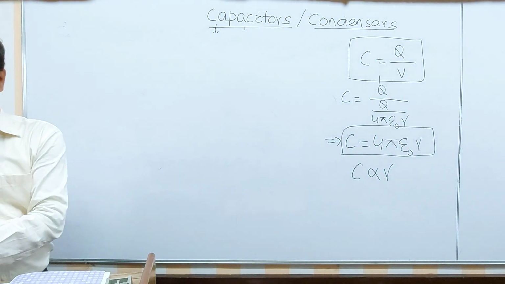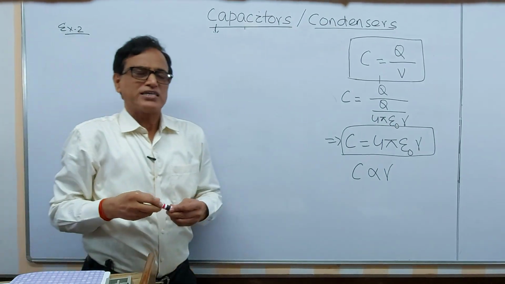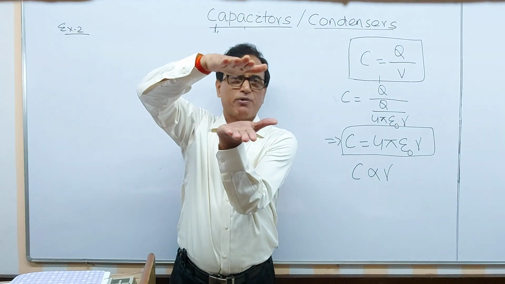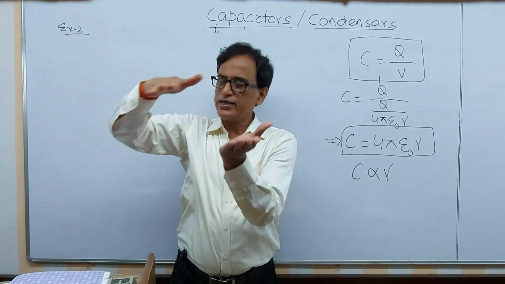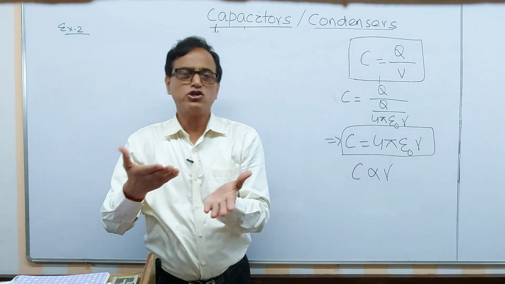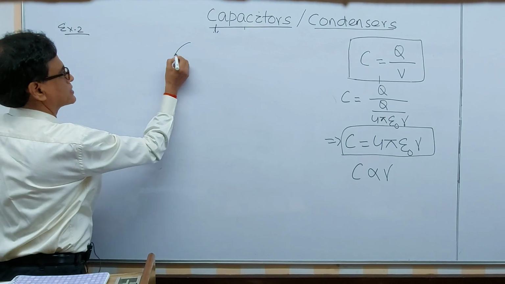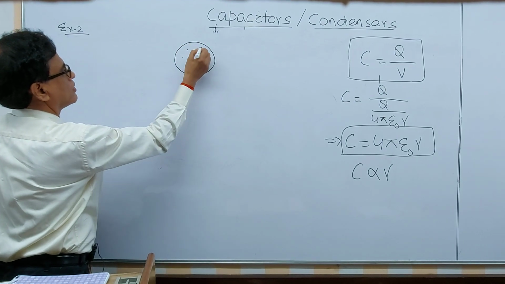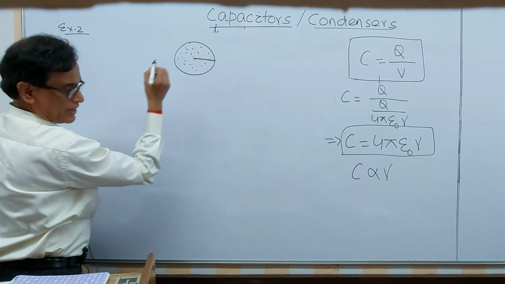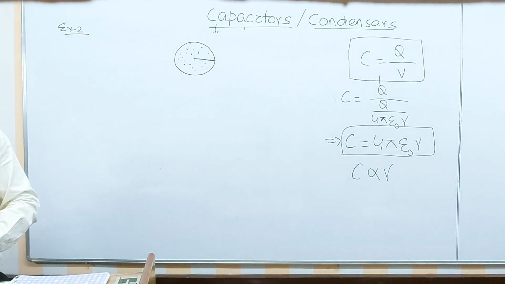Now let me give an example. See, this is example 2. You will be asked a question over this formula. So you can have a parallel plate capacitor, any type of capacitor. The plates you are taking may be rectangular in form, or just circular in form. Say you have a circular disc, whose radius is given. I think I have solved this problem, but it is a very important one.